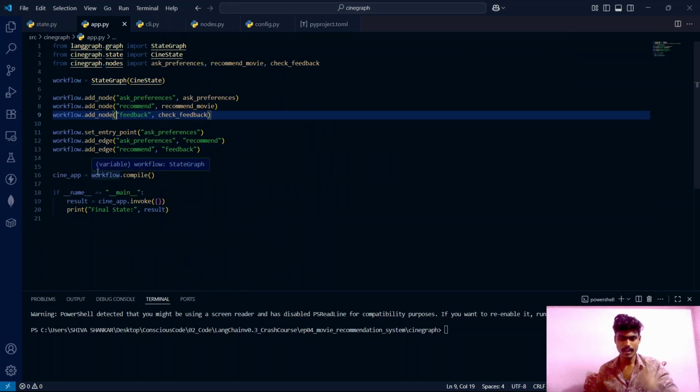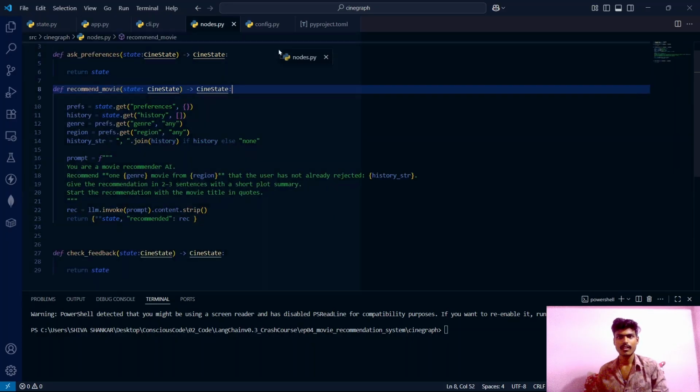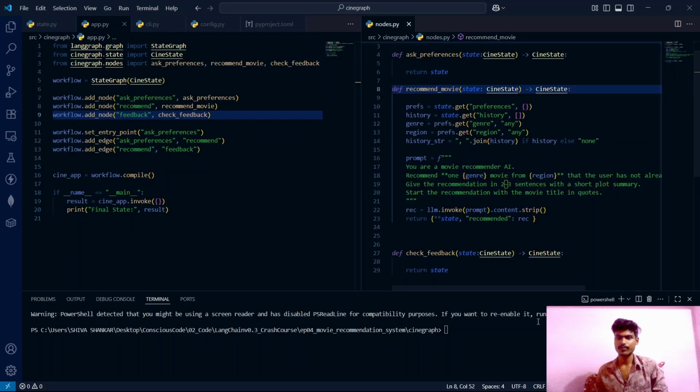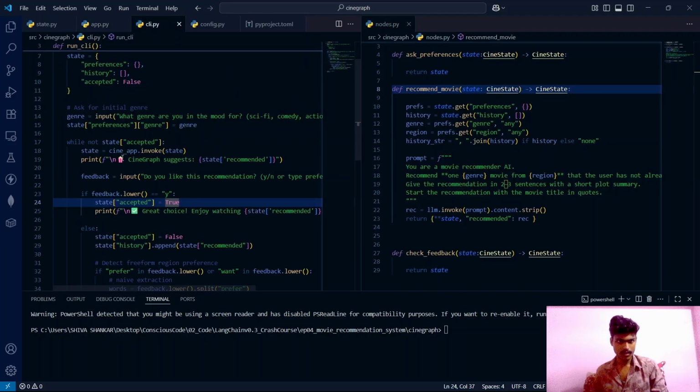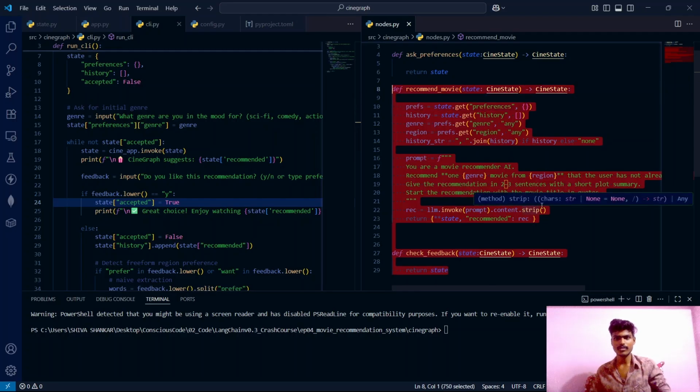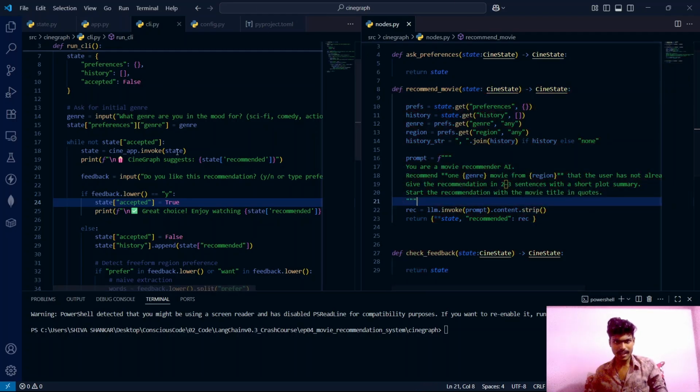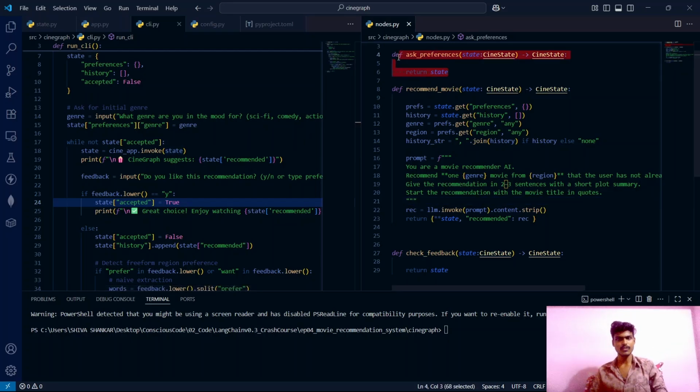See this graph, it has the nodes. It will start with ask preferences, which simply passes that state to the recommend function, let's see it here. When we invoke the cineapp, the graph gets invoked, and the graph is nothing but a combination of nodes. Nodes are nothing but these three functions which we have created. So when we pass this state inside this graph, the preferences having the genre will go into ask preferences first.